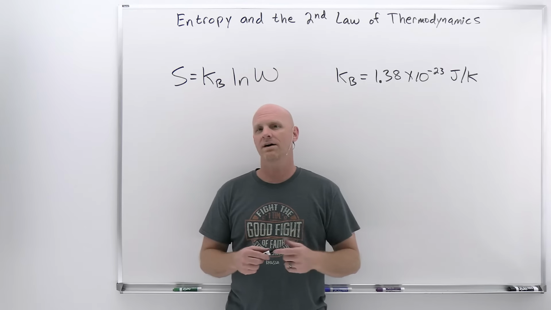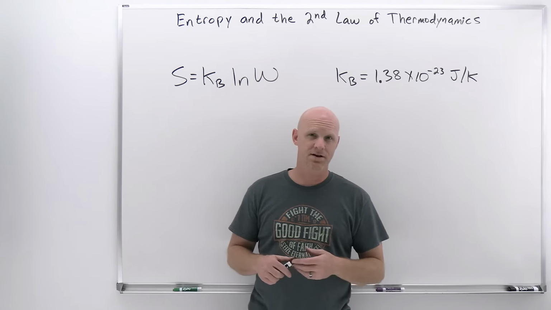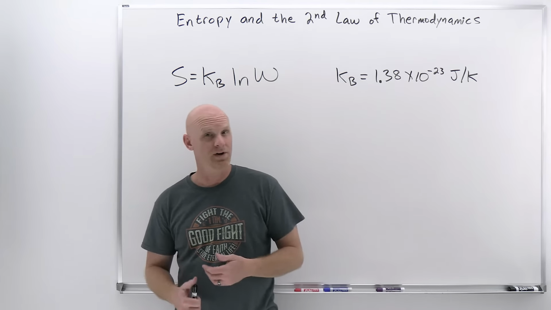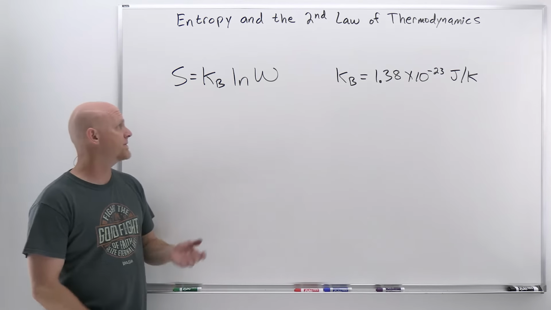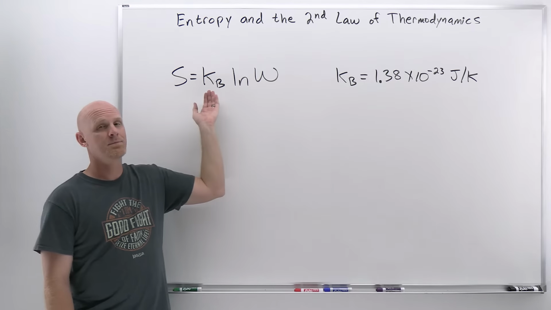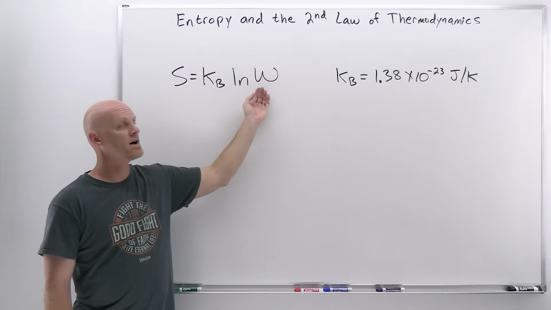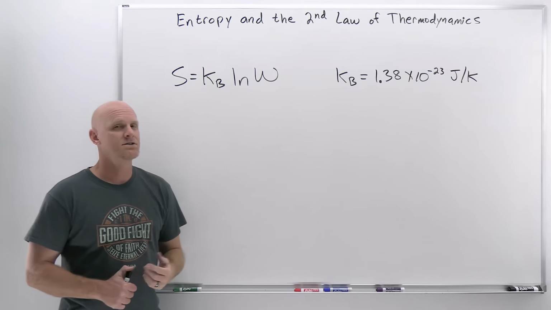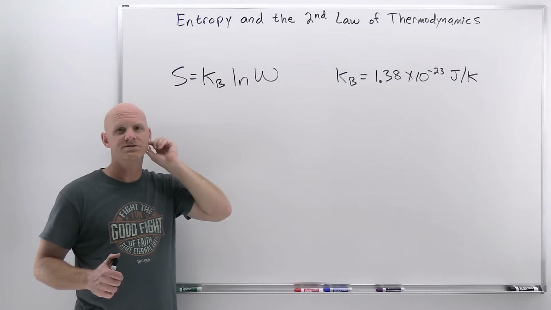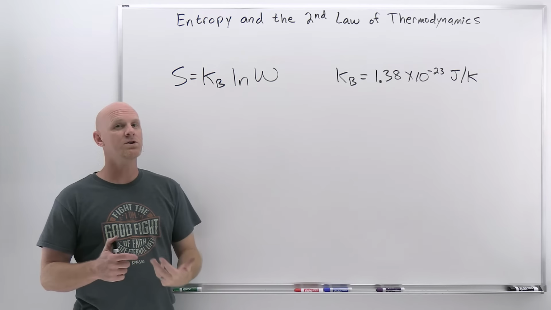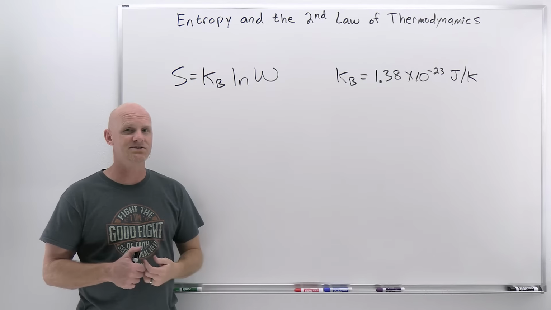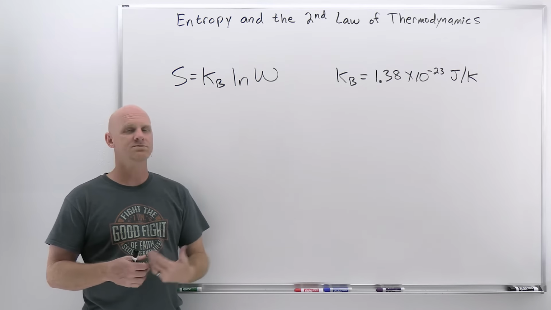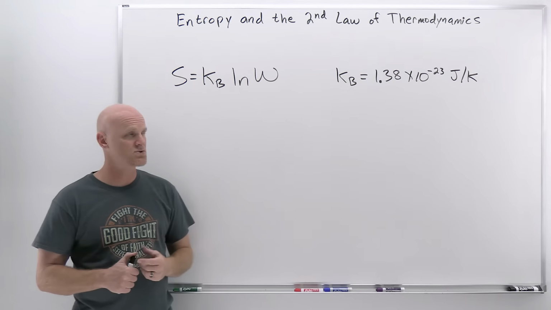So we'll take a look at one last definition for entropy, and one that's a little more of statistical relevance, looking at probabilities. Entropy is equal to the Boltzmann constant times the natural log of the number of microstates, where W represents the number of microstates. So what in the world is a microstate? Well, a microstate is just one of the equivalent ways in which a system might exist. And oftentimes we can define it in terms of energy, which is pretty common, and things of the sort.